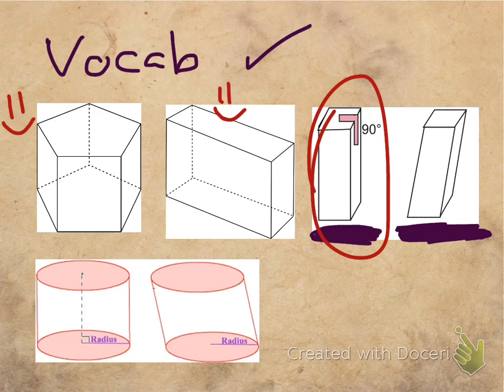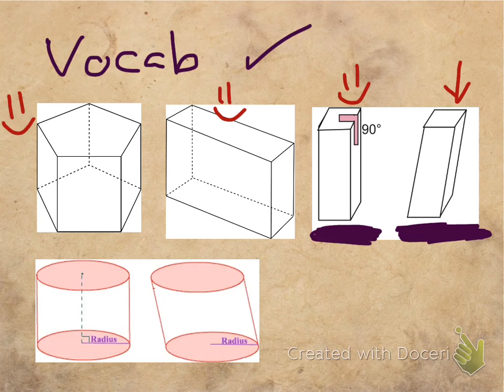Now let's deal with this one on the left. We have the same concept. It's going 90 degrees. We again have a rectangular prism. Well, this one's not 90 degrees. Sorry, this one is not 90 degrees. It's slanted. So is that still a prism? That's the question. Well, what is a prism? Again, first of all, is it a polyhedron? Yes, right? It has all polygons for faces.